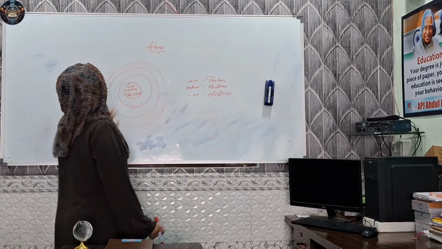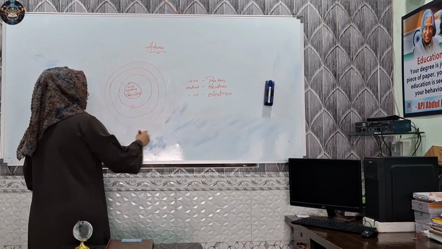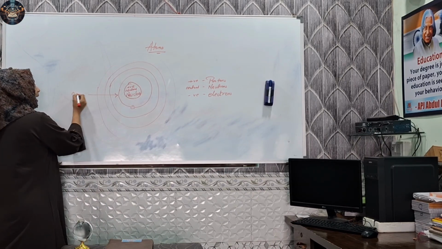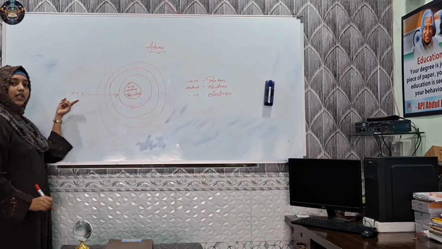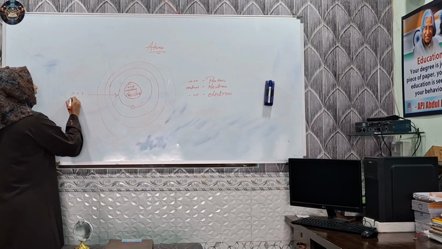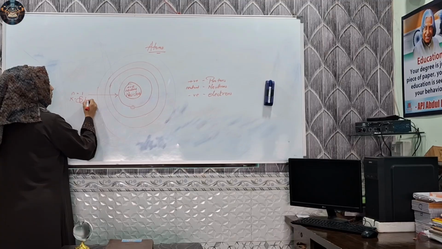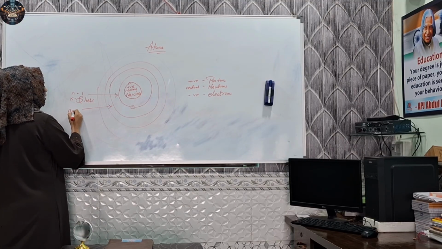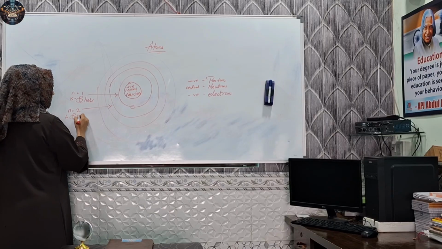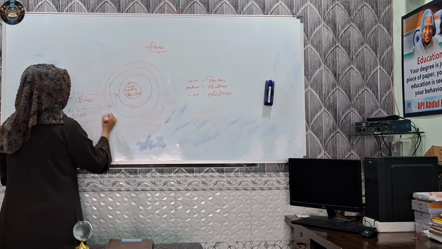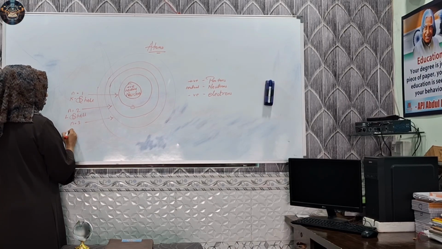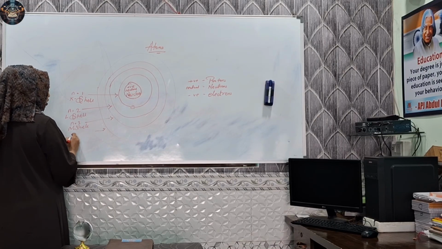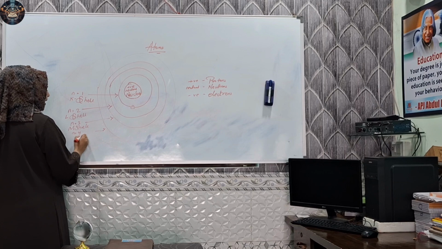So what are the names of these rings? The first ring, that is n equals 1, because this is the first ring, is called the K shell. The second ring is called the L shell. The third ring is called the M shell. And the fourth ring is called the N shell.